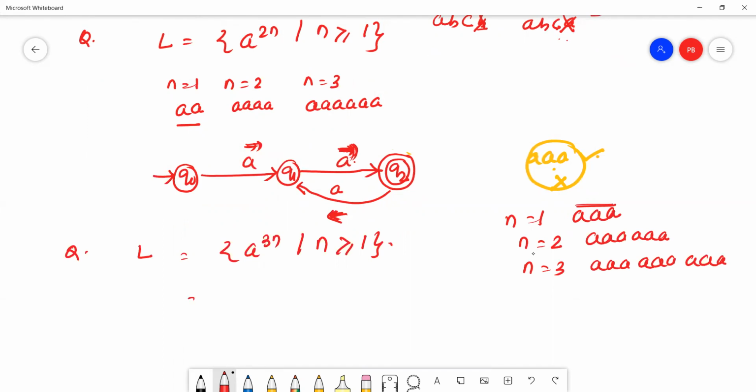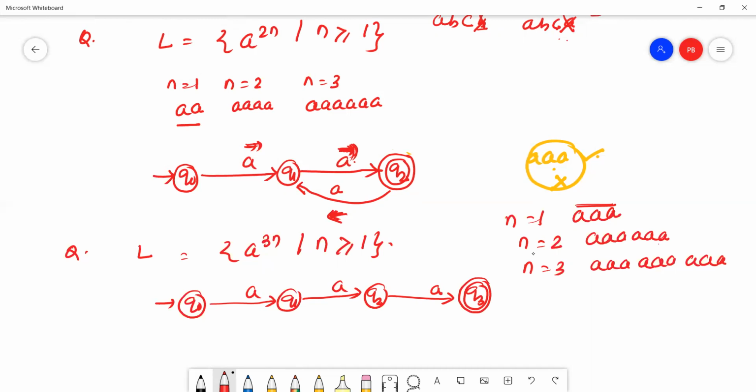So now we'll construct: this is q0, this is q1, this is q2, this is q3. Now we'll construct the minimum string here, 3a. The next string is 6a.